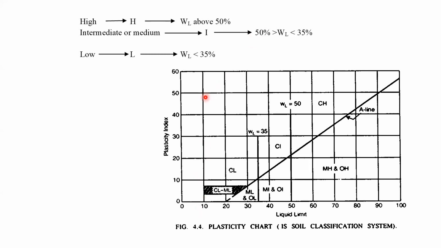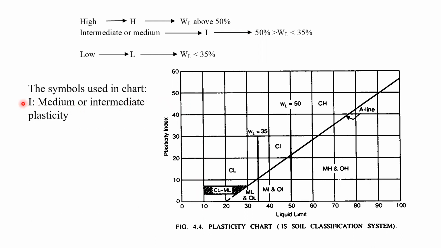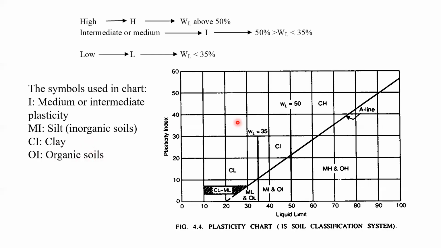We can see the symbols in the chart. I is used for medium or intermediate plasticity. MI is inorganic silt of intermediate plasticity, CI is the intermediate clay, and OI is the intermediate organic soils. Okay, so now we can see the chart.